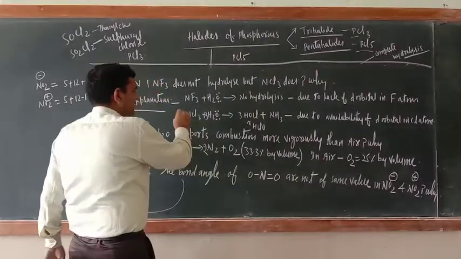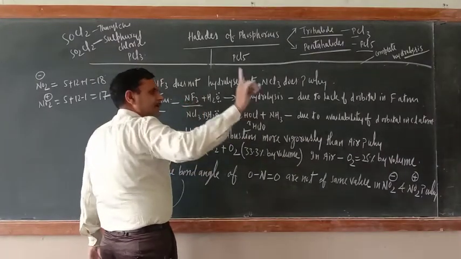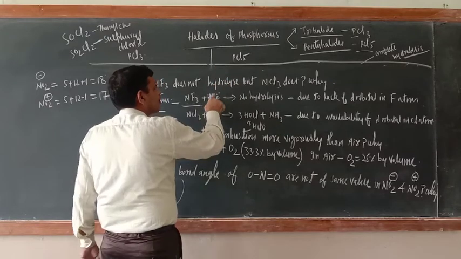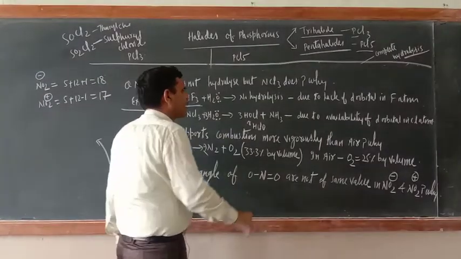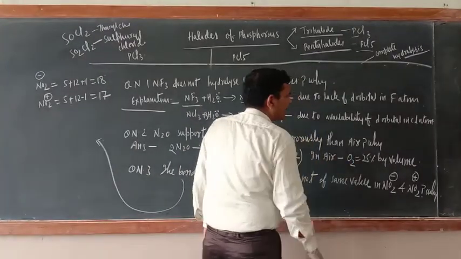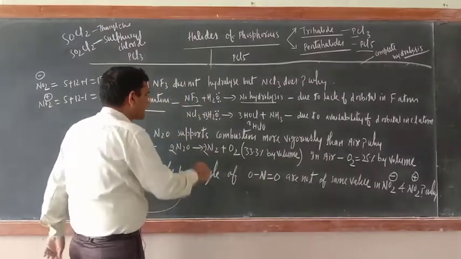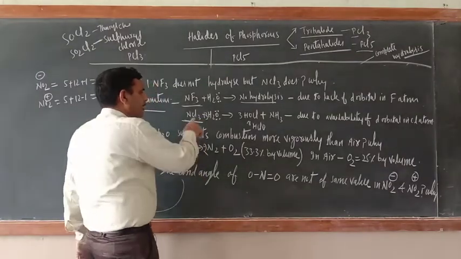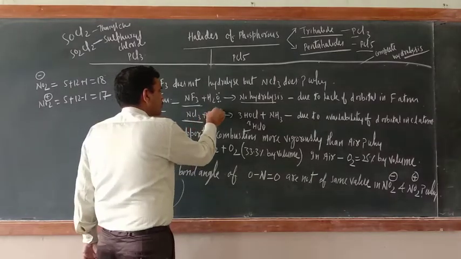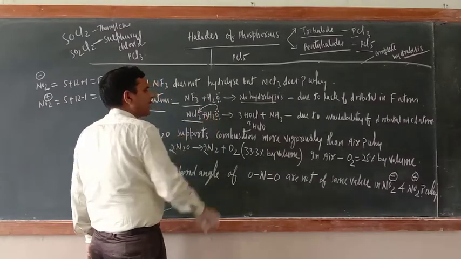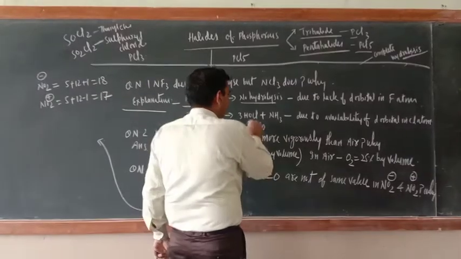Okay, just see, in NF3 what is there? Neither N nor F has a vacant d orbital. So who will gain this lone pair of electrons present on the oxygen atom? No one, no hydrolysis. So due to lack of d orbital in the fluorine atom, it does not hydrolyze. What about NCl3? Nitrogen of course does not have a vacant d orbital, but chlorine has. So chlorine will gain this lone pair of electrons present on the oxygen atom of water, and now it will form